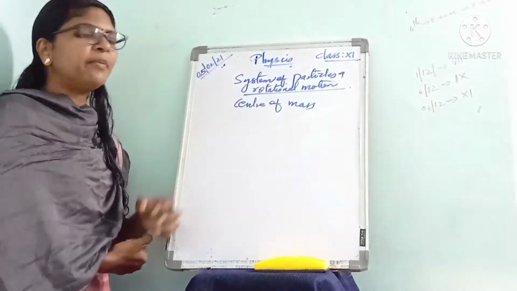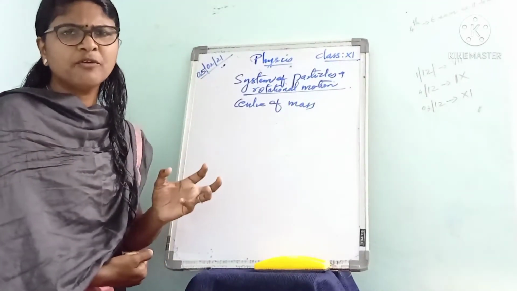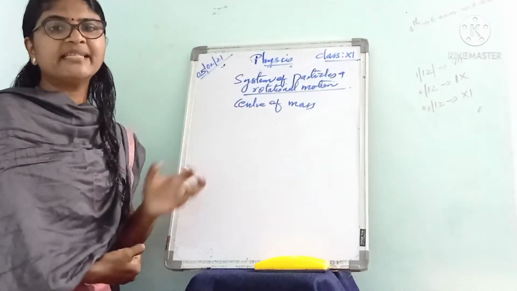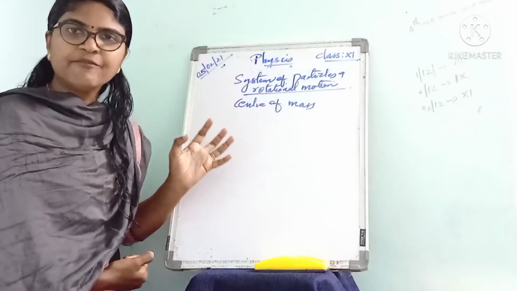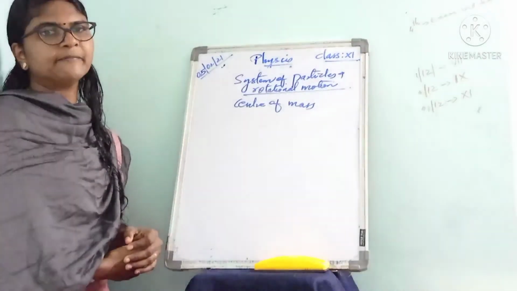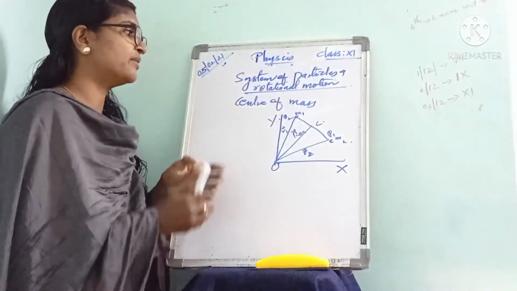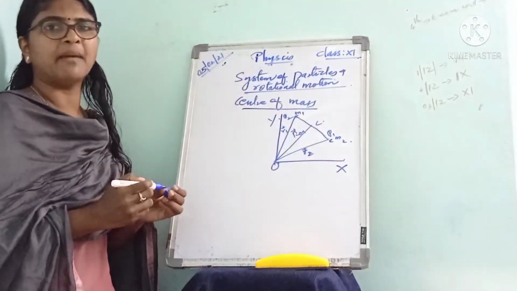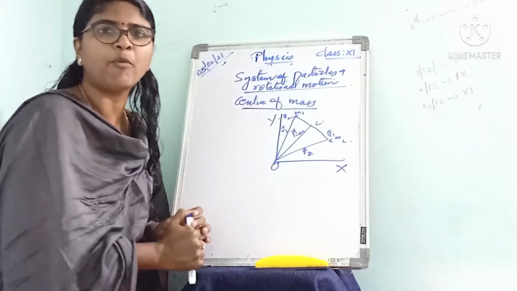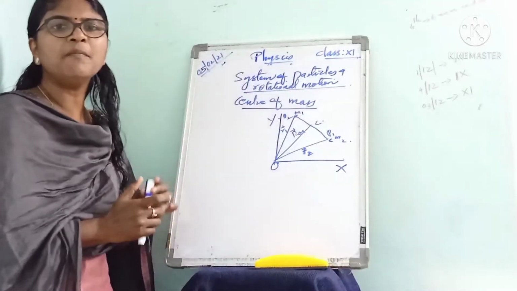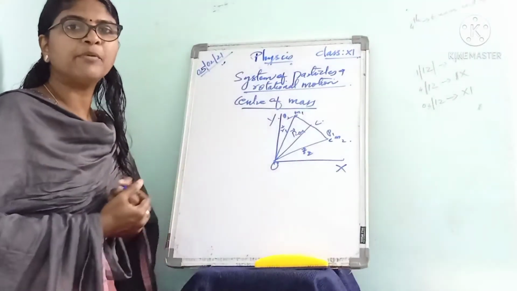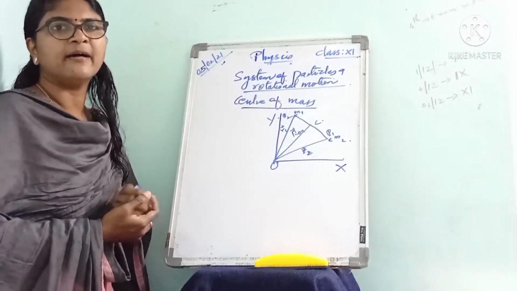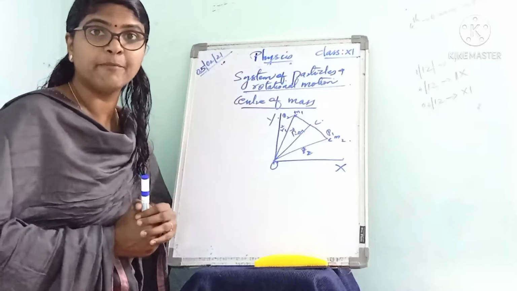These properties of motion of the center of mass, the idea of moment of inertia and these calculations are involved in this chapter. Next we can talk about the center of mass. Actually it is a fixed point at which the whole mass of the system may be supposed to be concentrated for describing its translatory motion.